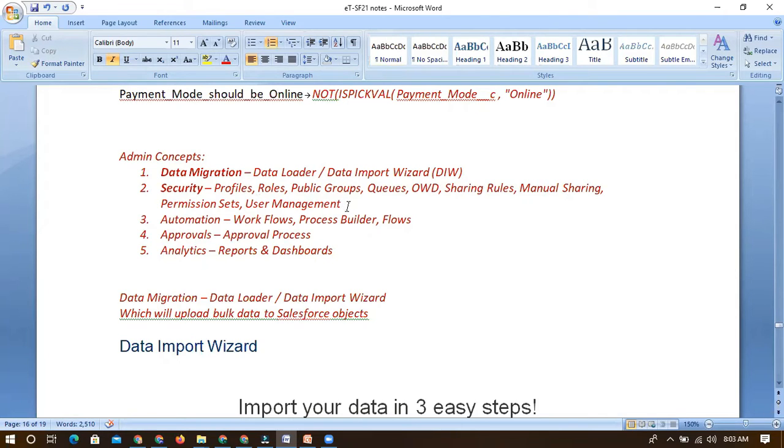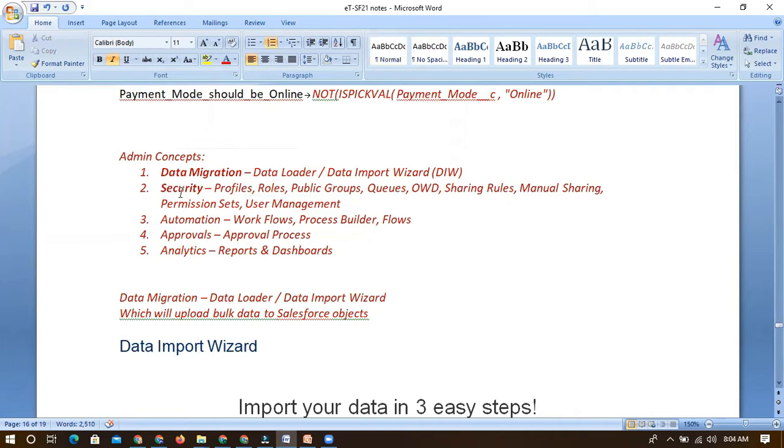Once a user is created, we cannot delete the user, but we can deactivate the user or we can freeze the user. We can change the passwords, and if I want to change the email IDs, we can change them. We can change the owner for the user. Likewise, we have seen all the user record, how we can modify user management, and we have gone through the security model.